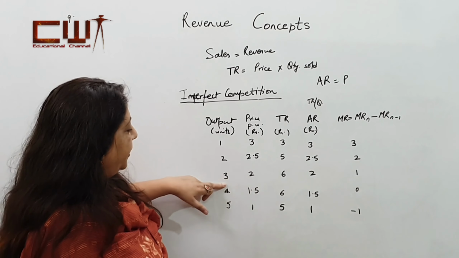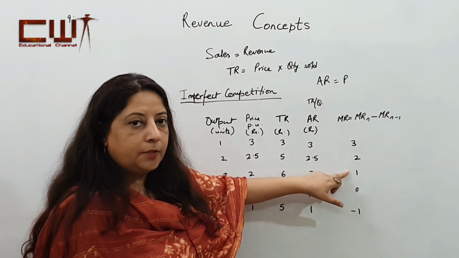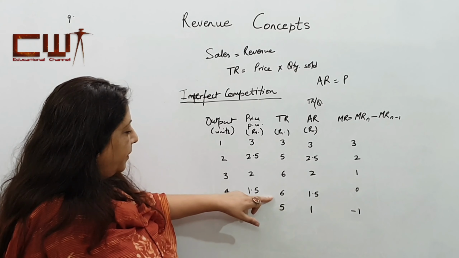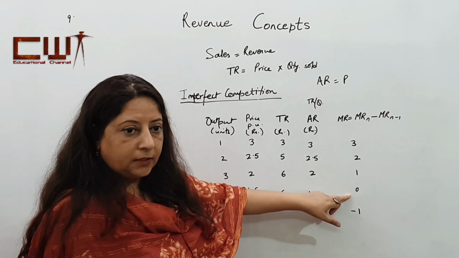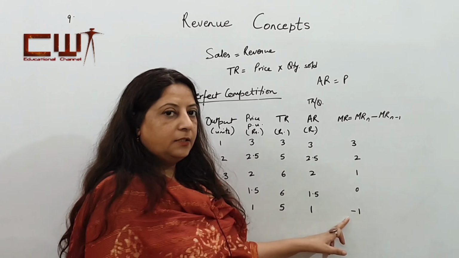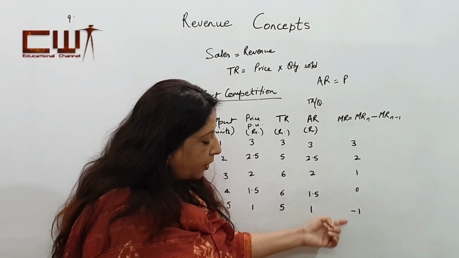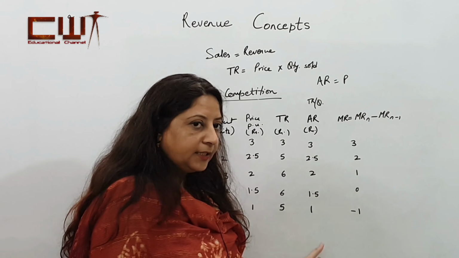In the next case, at 3 units, total revenue is 6. So, 6 minus 5 becomes 1. And at 4 units, 6 minus 6 is then 0, and at 5 units, 5 minus 6 gives us minus 1. So, what we see here is the marginal revenue keeps on decreasing, it is never increasing.